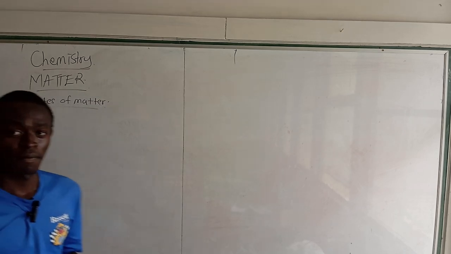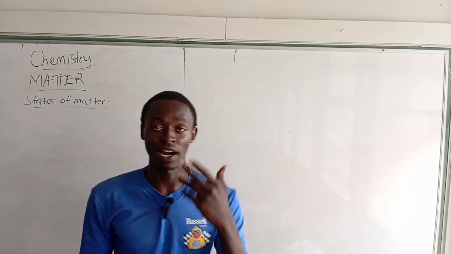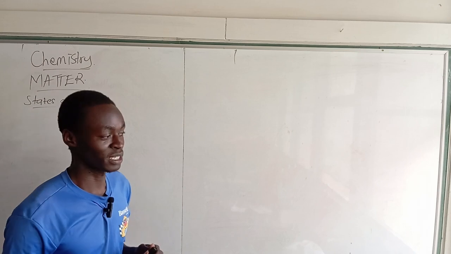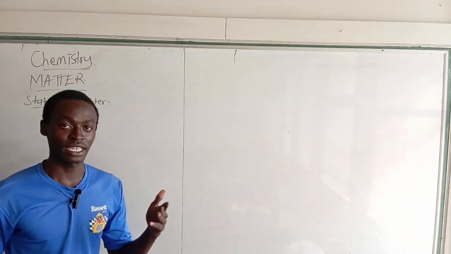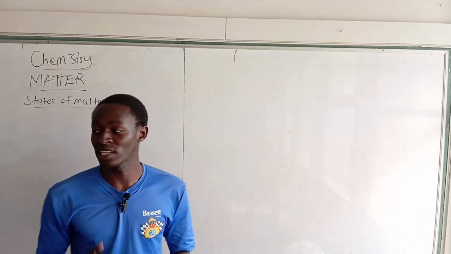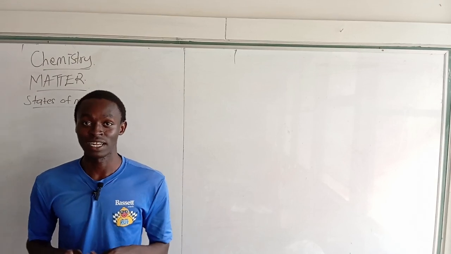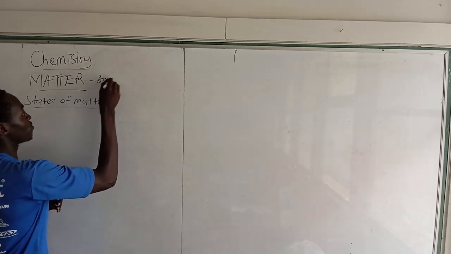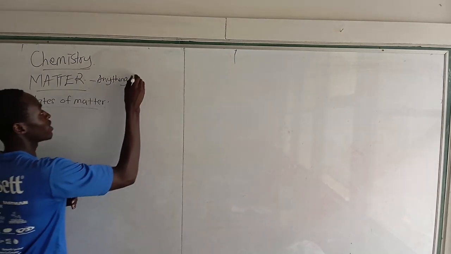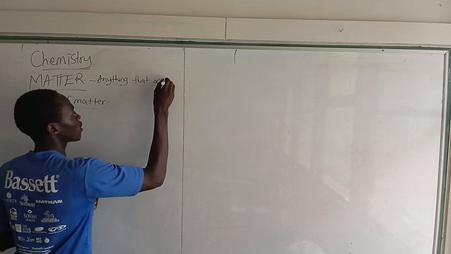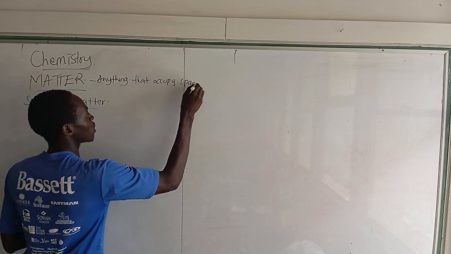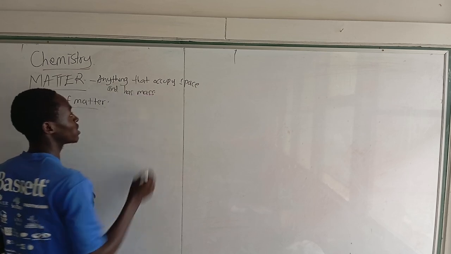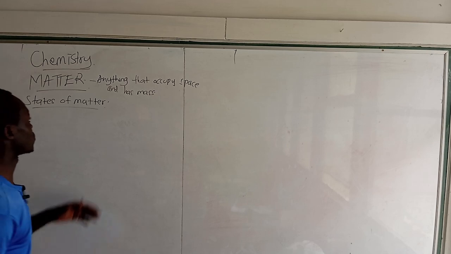So matter. I believe you've heard of matter, someone saying matter, and maybe you're wondering what matter is. Today we're going to know what matter is. Matter is anything that occupies space and has mass. So anything that has the tendency to occupy space and has mass is referred to as matter.